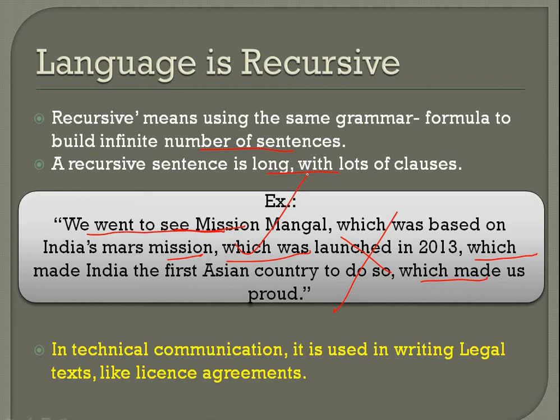This man who is wearing a crumpled suit which he borrowed from me to wear to his interview, which was on Wednesday, which was the day it was raining, which was a day when there were no people on the ground or on the road. So I can add innumerable things to make it, and it is right. We are using the same grammar formula, right?